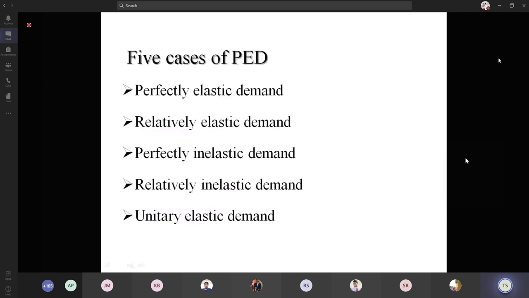When the quantity demanded changes like this, we have a horizontal line which says the price is constant and we have various quantities demanded for the constant price. So the curve is horizontal. That is called the perfectly elastic demand. And slight changes in the price which make the demand curve a flatter one, that elasticity is called the relatively elastic demand. Is it clear?